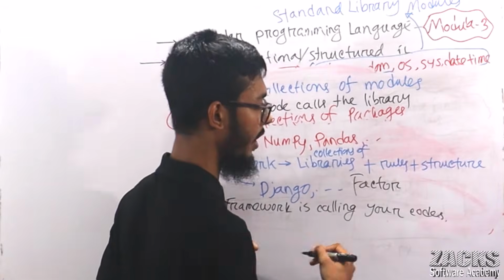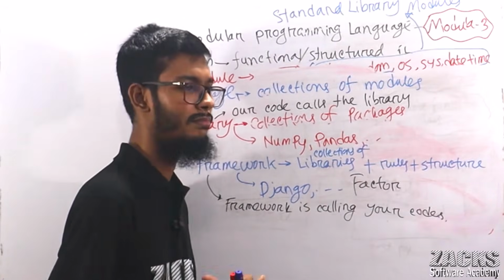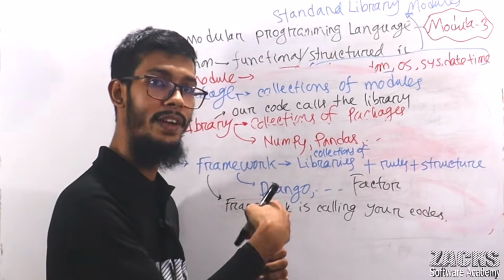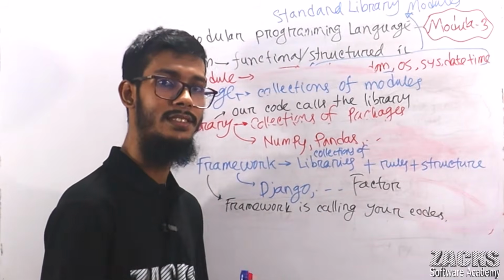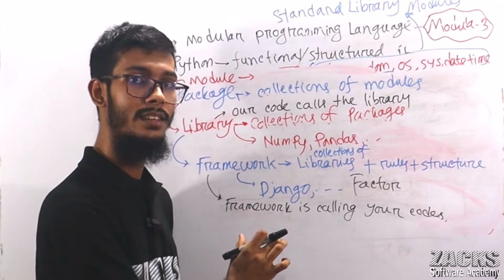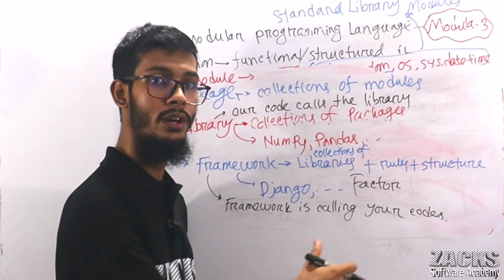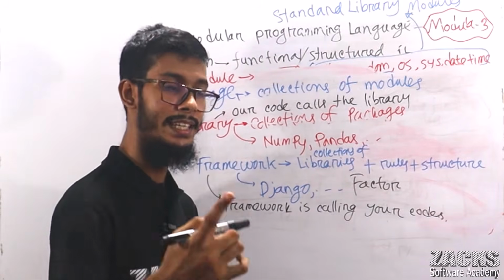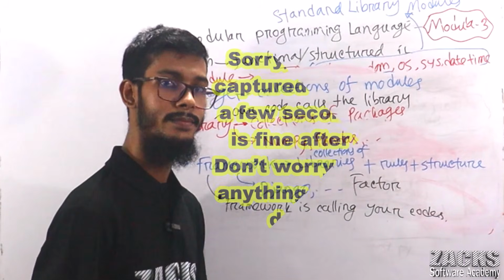In this factory, you are providing some raw materials, but your factory is taking care of all the things. Simply you are providing the raw materials. In frameworks, you are simply providing your code. Remaining everything is taken care of by the framework. I hope you got this point, this is Django.